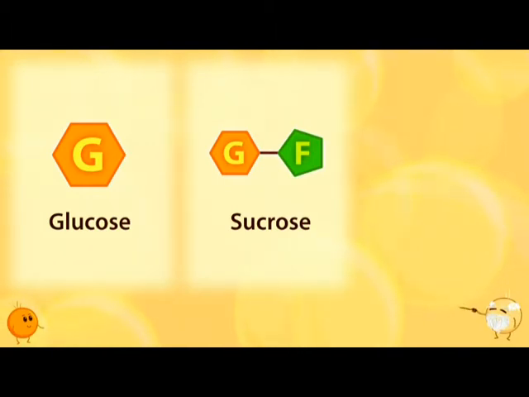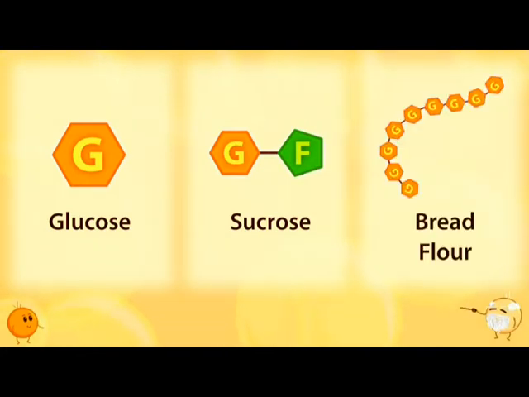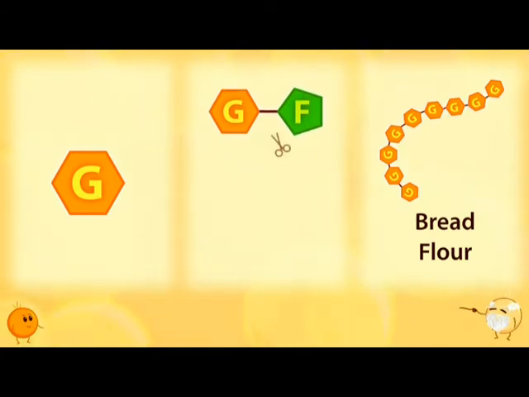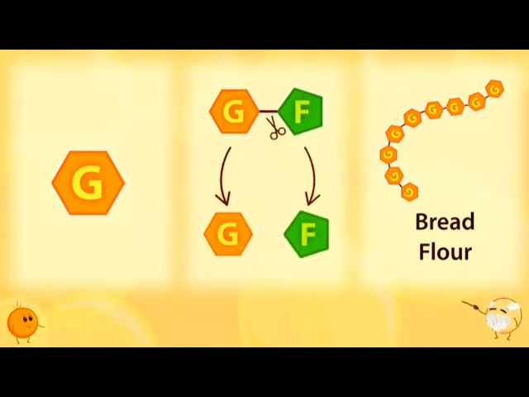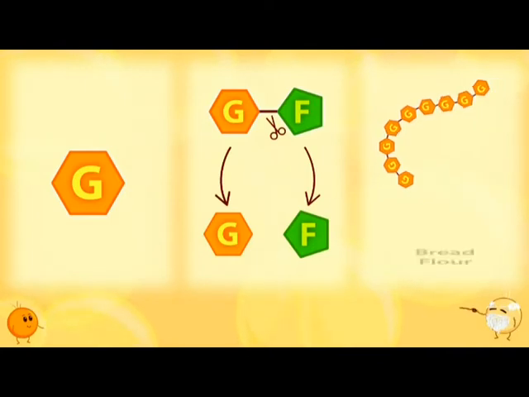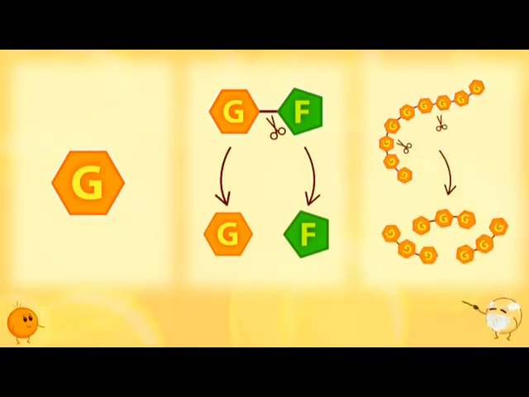While bread flour is a polysaccharide, which means a cluster of monosaccharides linked together. When they dissolve in water, sucrose can be broken down into its basic units, glucose and fructose. However, bread flour can only be cut into chains of monosaccharide. Therefore, we can only see significant foam rising for glucose and sucrose, but not for bread flour.